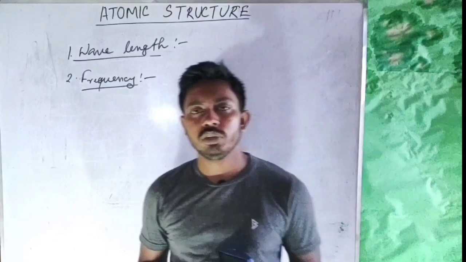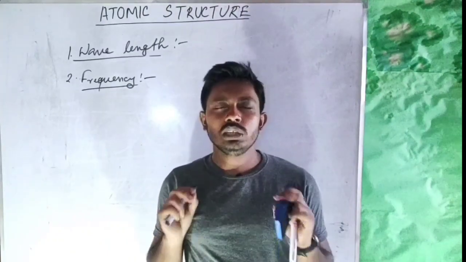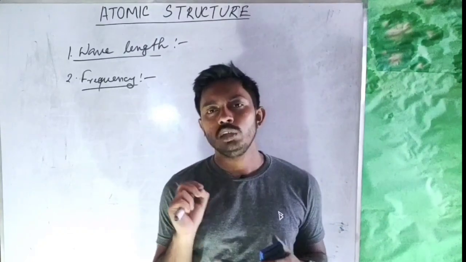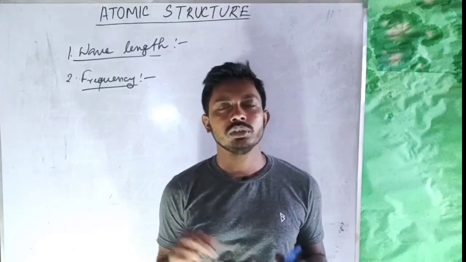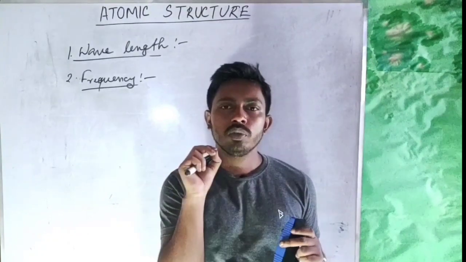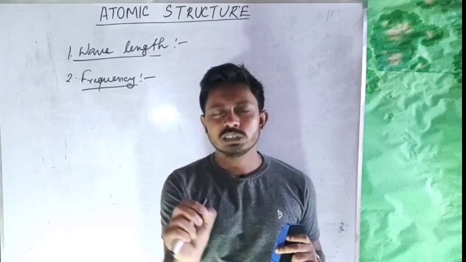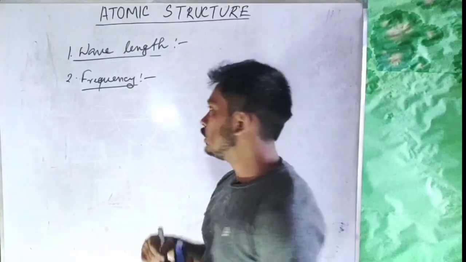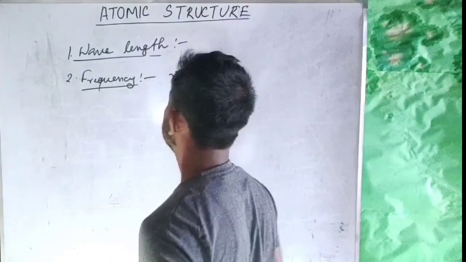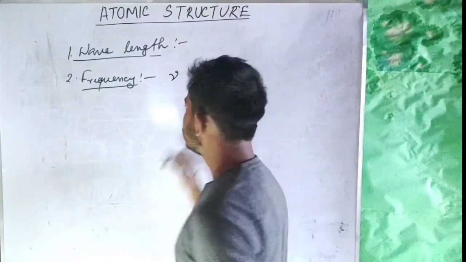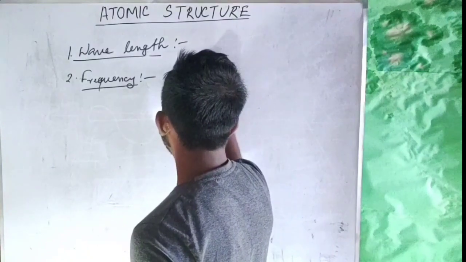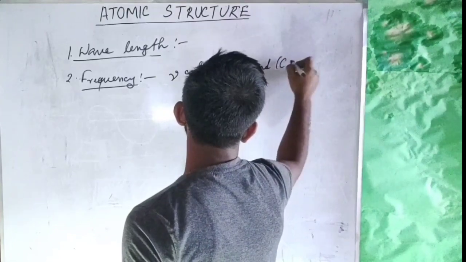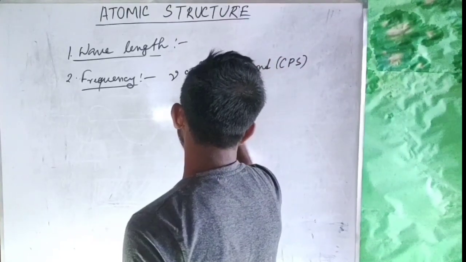Frequency. What is frequency? Frequency is the number of waves that passes through a particular point in 1 second time interval, that is frequency. So through a particular point, the number of waves that passes in 1 second time is called frequency. Frequency is represented as nu, and its unit is cycles per second, or CPS, or hertz.